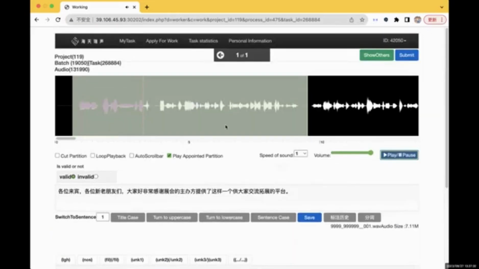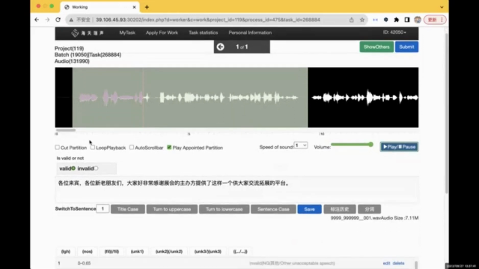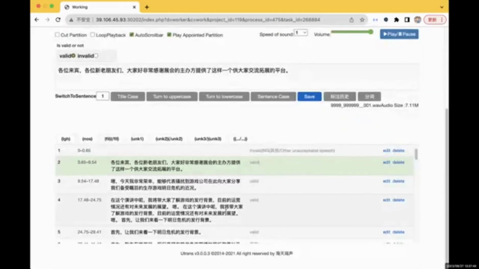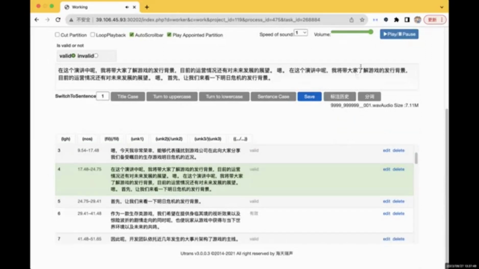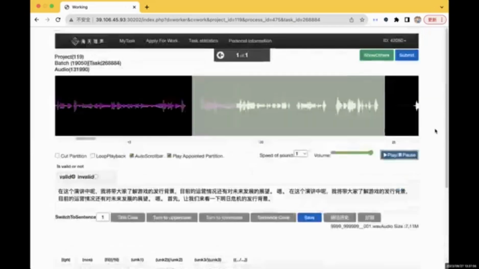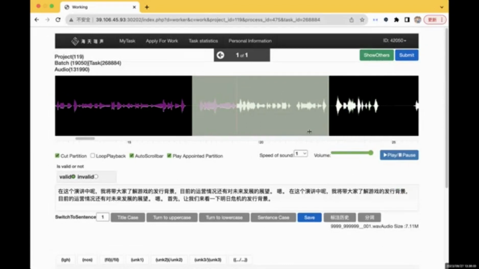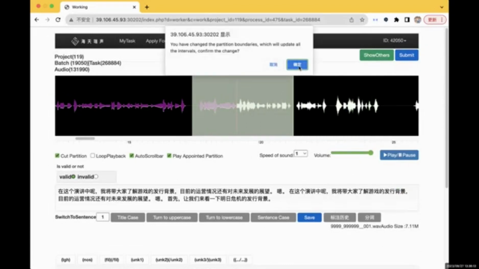We should pay attention that the length of each section shouldn't be longer than 15 seconds. And when you see a sentence like this one, even though it's not longer than 15 seconds, we could use it as an example. If this sentence is too long and we want to cut it in the middle of the segment, like here, please always click cut partition and drag the line, click yes, and save.